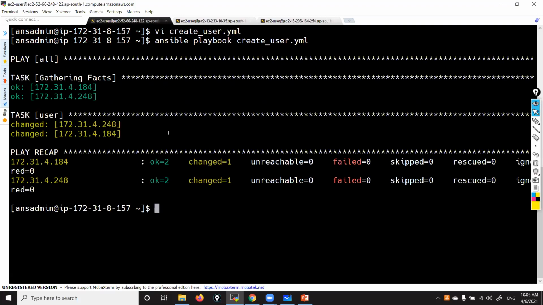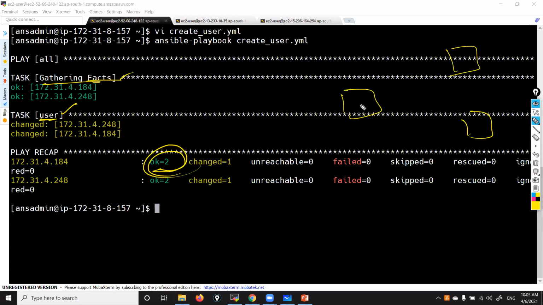Okay. Now observe carefully. This playbook executed in all groups. That's why you can see whatever we have mentioned, all. Now how many tasks executed in total? See here, total 2 tasks. But we have mentioned only one task, that is user. Correct? But then what is this? It's gathering facts. As I said, when you run this playbook, before the playbook goes to nodes, the setup module will go by default.